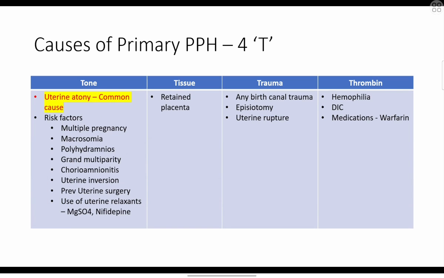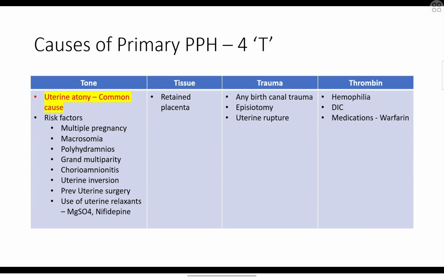Okay. Then this is very, very important. What are the causes of primary PPH, postpartum hemorrhage? We call it the 4 Ts: tone, tissue, trauma, thrombin. We have to know this. And out of the 4 Ts, tone is the most common. Within tone, uterine atony means the uterus fails to contract after the delivery of the baby.